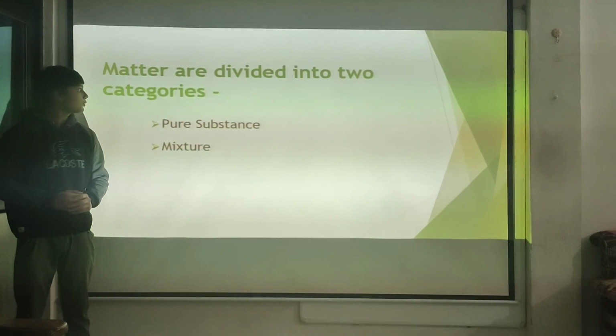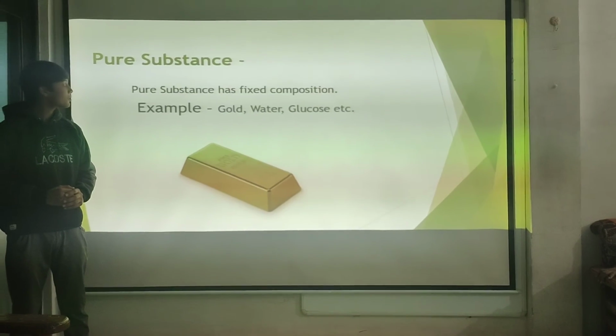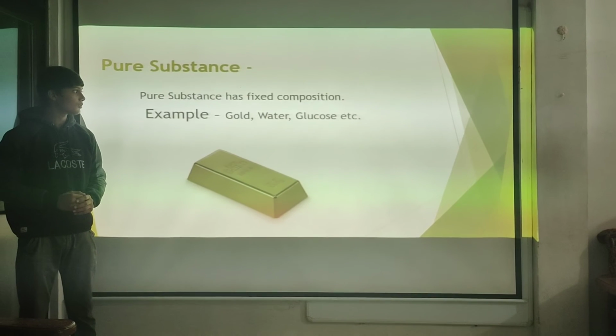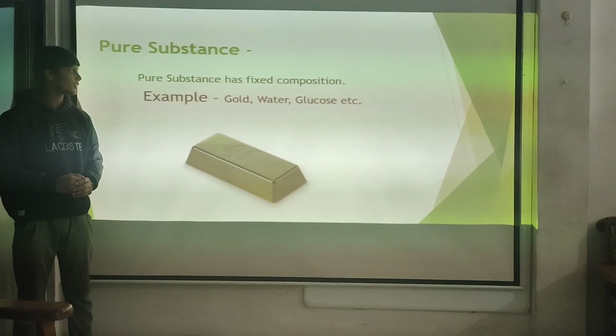Matter is divided into two types: pure substance and mixture. Pure substance has fixed composition. Example: gold, water, glucose. Gold and water have fixed composition in a fixed ratio. Next.